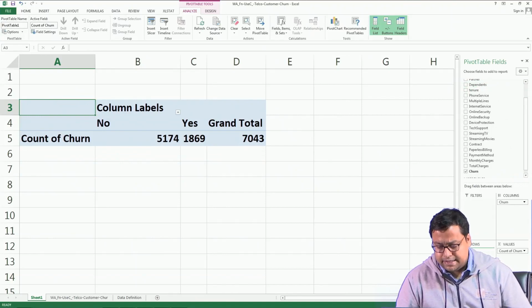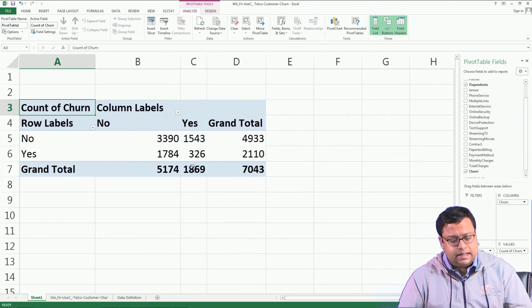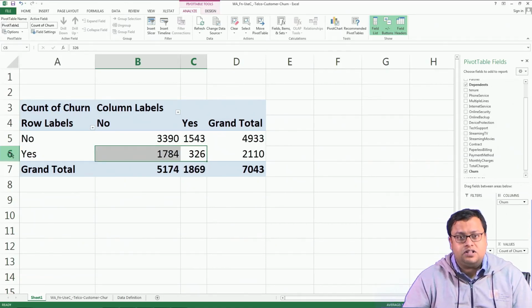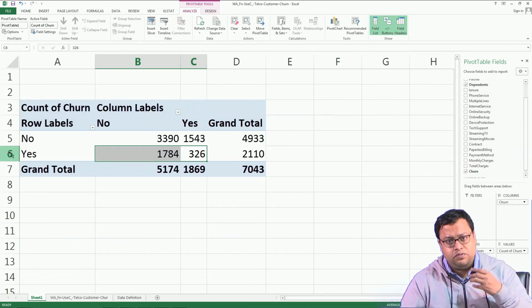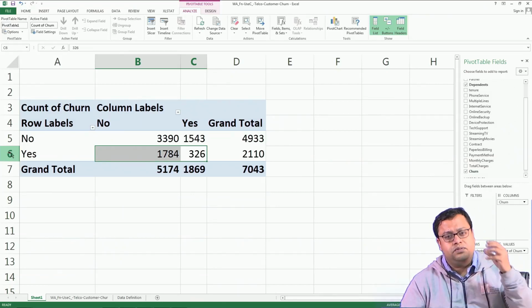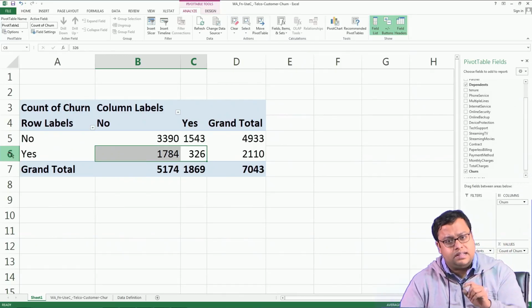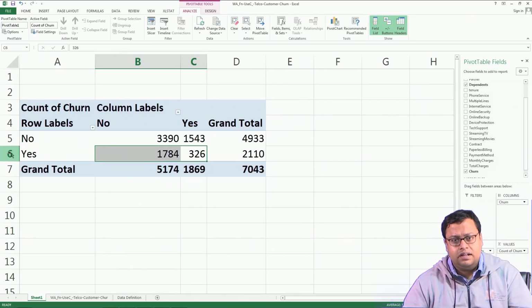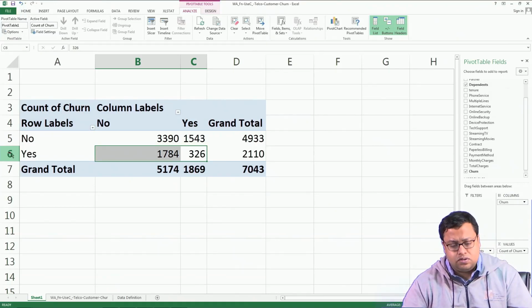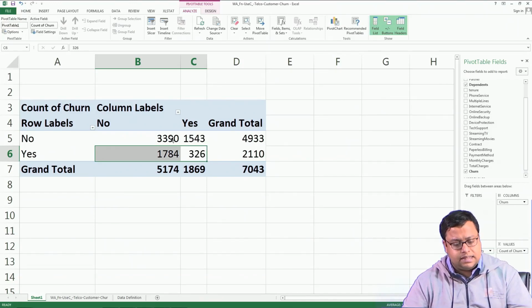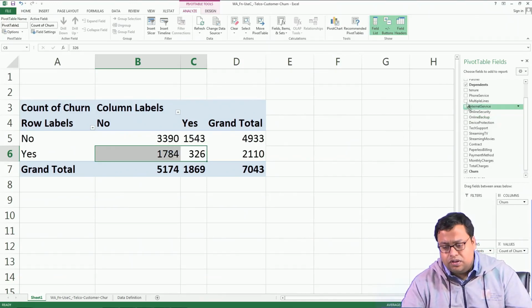What about dependents? See, it is the same thing, the partner and dependents go hand in hand. If you have lots of kids, then you might be using one common internet service, one common data service, backup services and so on. Sometimes streaming services also, TV streaming and so on. Then your chances of switching come down, but if you are a single person, then your chances of switching will go up.